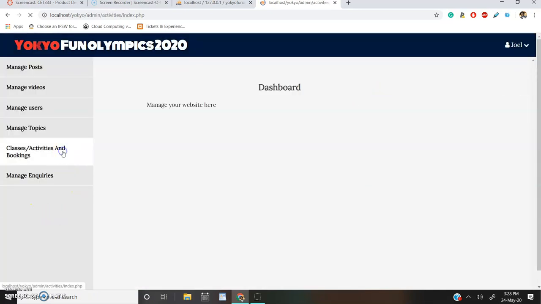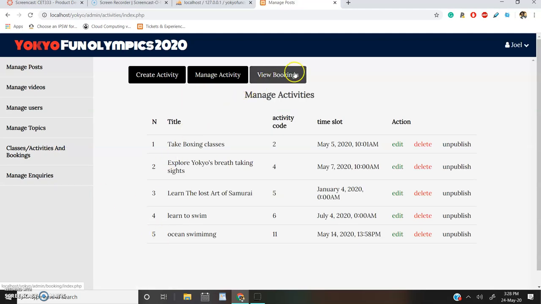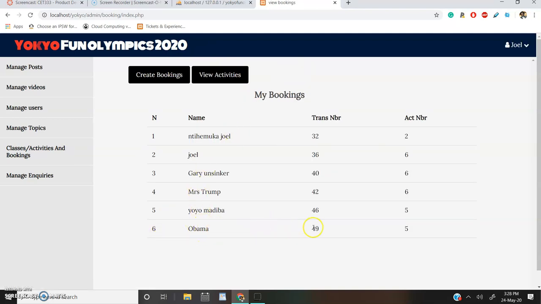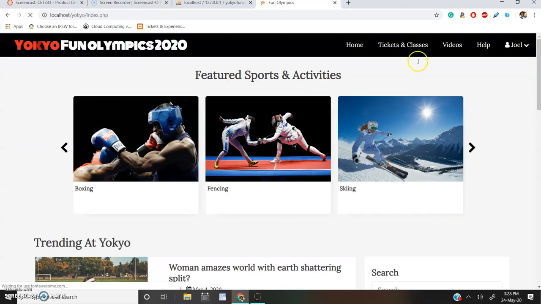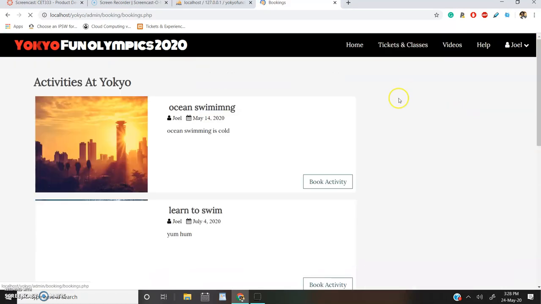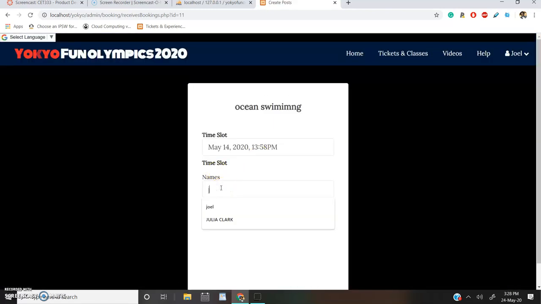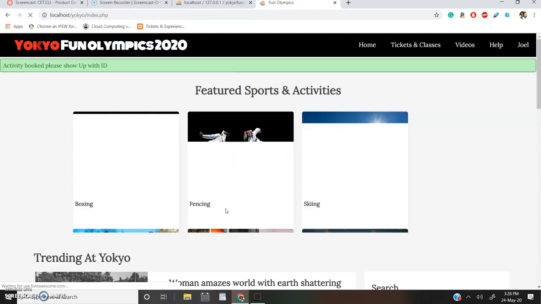Another thing we can do also is we can see the bookings, view bookings. And here we can see who booked what. You remember that Mr. Obama had booked activity number 5, which is the Lost Art of Samurai. Just for demonstration purposes, let's go ahead and book an activity so that you can see. I'm logged in as Joel. My name is Joel. Let's book an activity. It's May 4, 2020, 13:58 p.m.